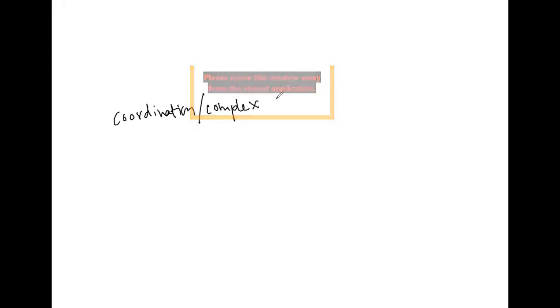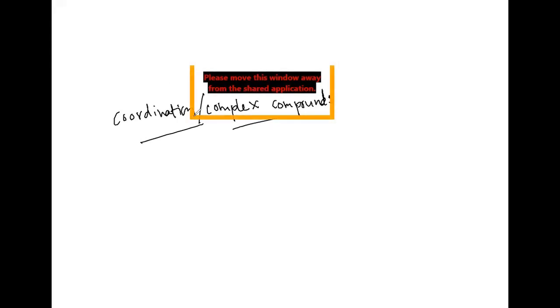As well as isomers. Right. Why are we naming these as coordination complexes or complex compounds? Sneha, why are we naming them as coordination complexes or complex compounds?